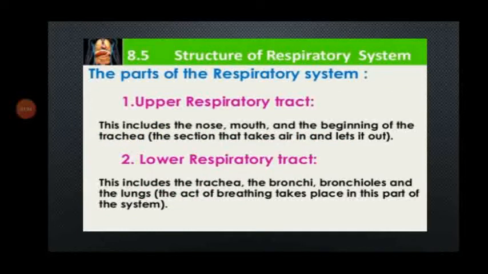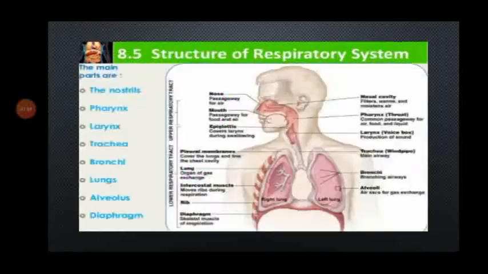The parts of the respiratory system: upper respiratory tract and lower respiratory tract. The first one, upper respiratory tract. This includes the nose, mouth and the beginning of the trachea, the section that takes air in and lets it out. The second one, lower respiratory tract. This includes the trachea, the bronchi, bronchioles and the lungs. The act of breathing takes place in this part of the system.